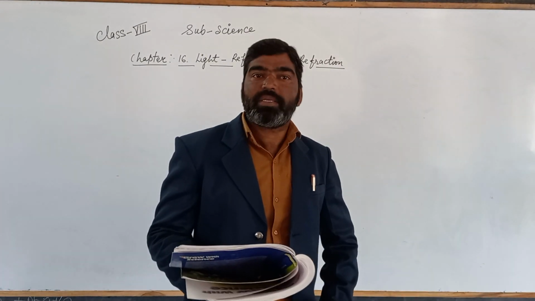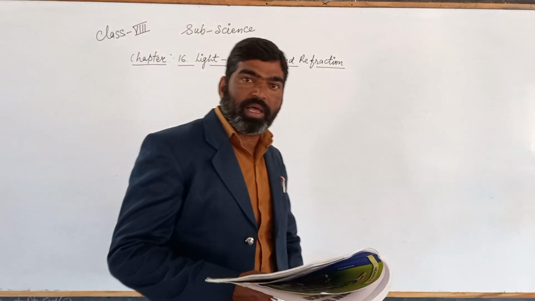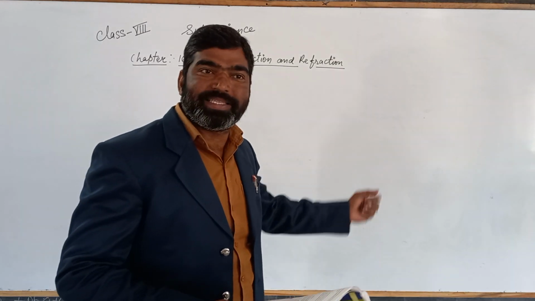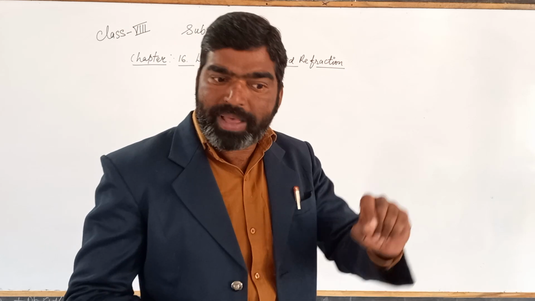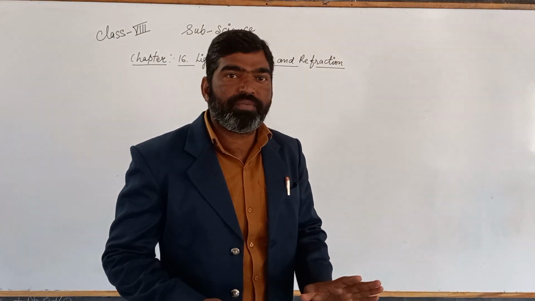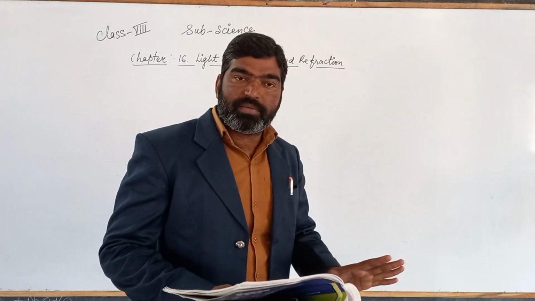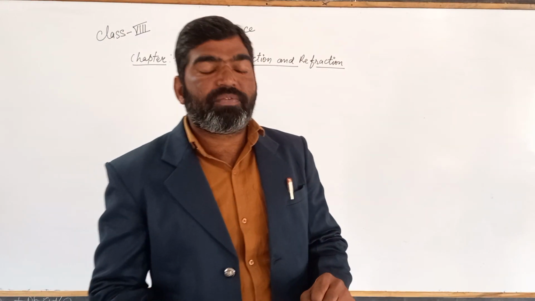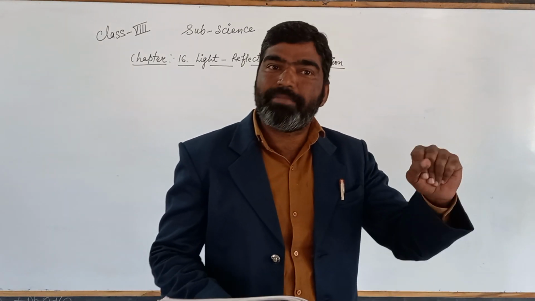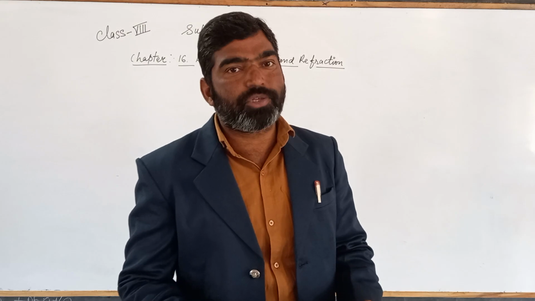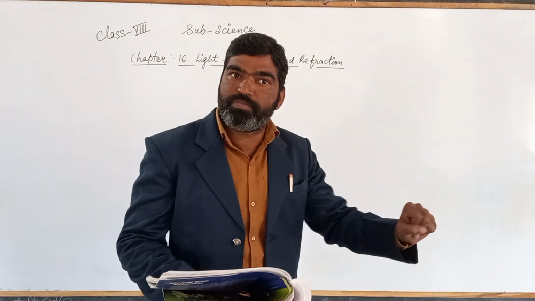The number of images we can find by the formula I gave you in the last class, n equals 360 divided by theta, minus 1. By applying this formula, we can find the number of images. On the basis of the principle of multiple reflection, we have one simple device called the kaleidoscope, a simple instrument based on multiple reflection.